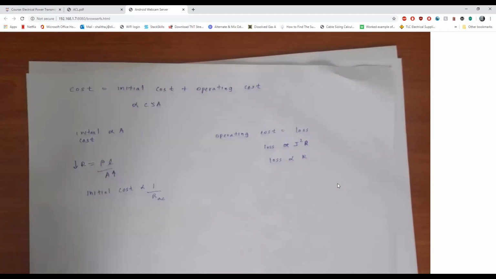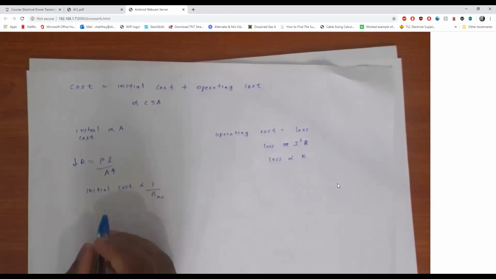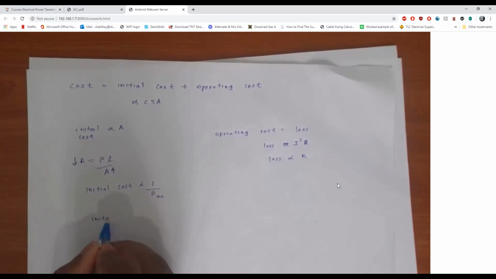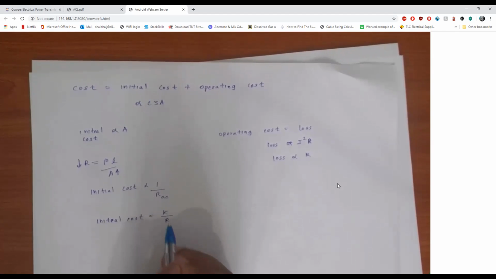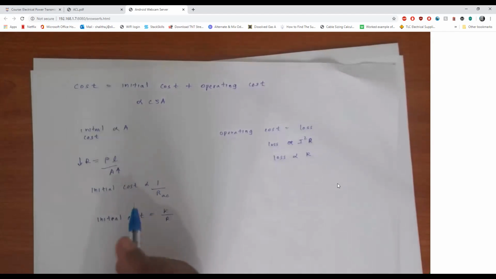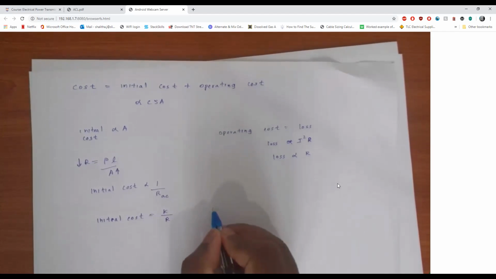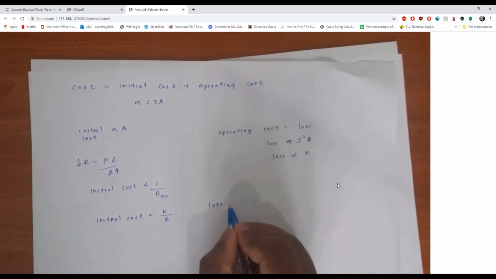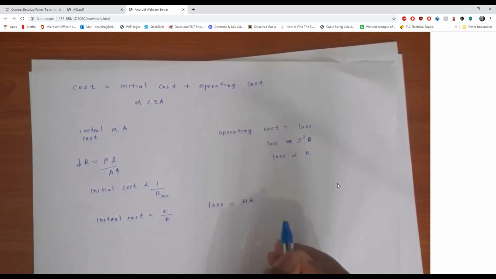So we can just use some constants and take the initial cost as K over R. This is R AC. I'm not going to put AC here so you guys won't get confused with many characters. And in here the loss, we can also use another constant and say loss is HR.